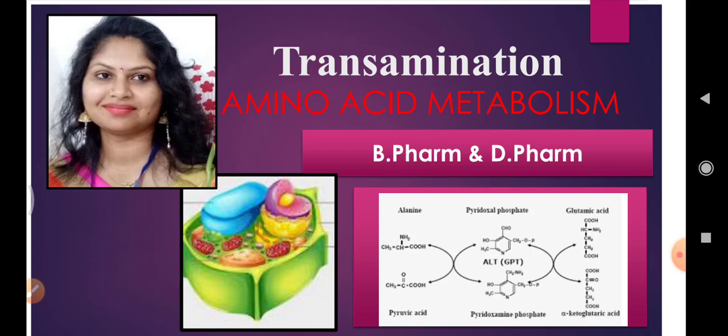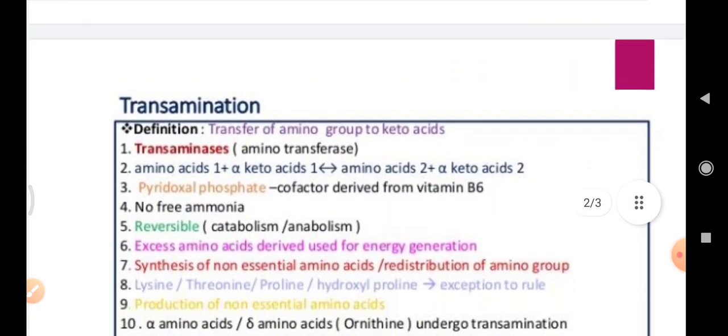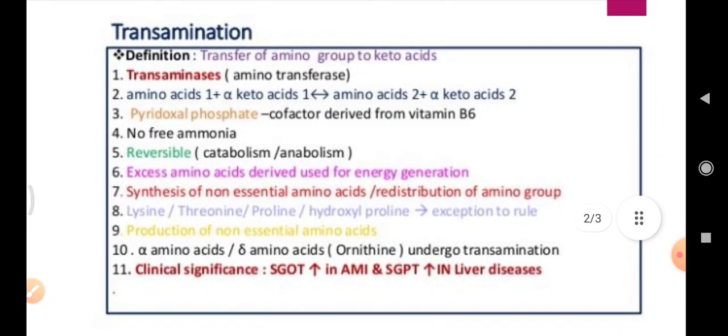Transamination is the transfer of amino group from an amino acid to the keto group of a keto acid to generate a new amino acid and a new keto acid. Transaminases are the enzymes which are required for the reaction. We can write the reaction as amino acid 1 will react with alpha keto acid 1 to produce amino acid 2 and alpha keto acid 2.